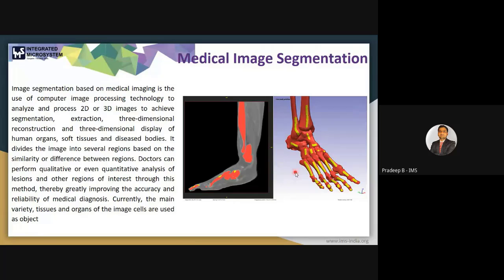If you want to find out the bone mass density, you can also find it out, so that you can see where the fracture will occur. That option we also have, and I can also discuss that during the demonstration. Basically, segmentation is to segment our region of interest, if we discuss it in a single line.